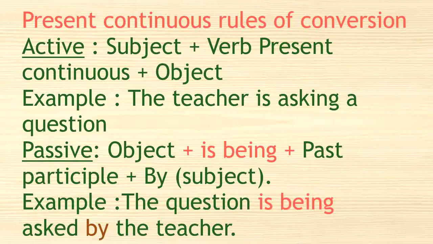This is why if the main verb in the active form is in the present simple, the transformation will be object plus the verb to be in the present simple plus past participle plus by the subject. And if the main verb in the active voice is in the present continuous, the transformation will be the object plus is being plus past participle plus by the subject.